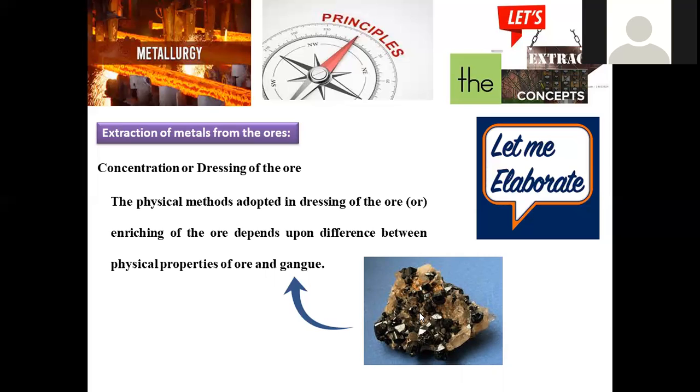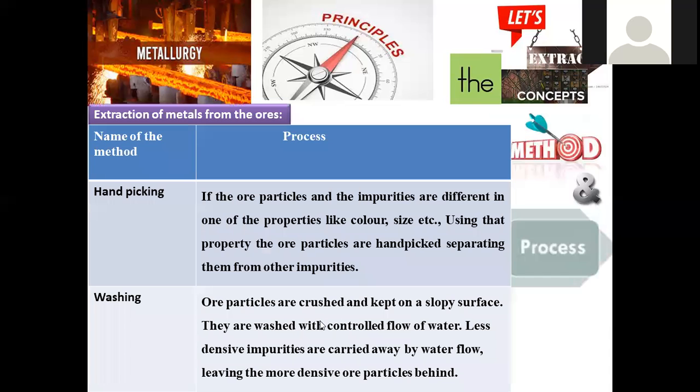We can't apply the same method for all the materials, all the minerals, all the ores, because that depends upon the type of impurities present, and the nature of that metal also. So after going through a detailed study, only then can we adopt the type of purification we have to do. Now, a few of the methods for this concentration were given here.